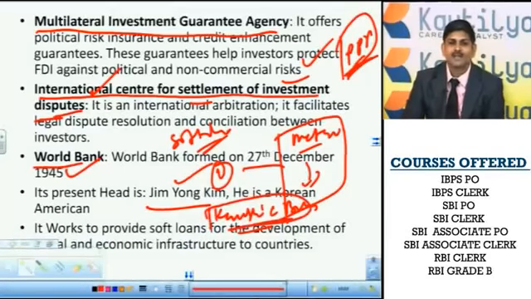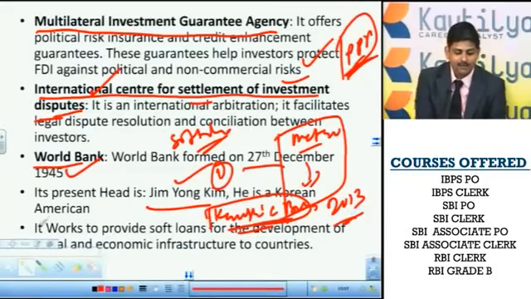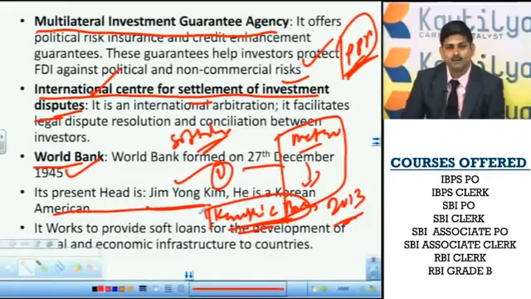Previously he worked as the chief economic advisor to the then finance minister of India, Chidambaram, till 2013. He was in that post. In 2013 he became advisor to the World Bank director Jim Yong Kim. Later he became vice president of the World Bank. Right now he is still working in the World Bank only. Kaushik Basu is an Indian.